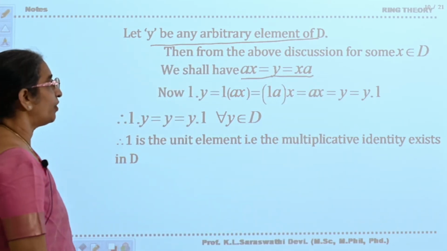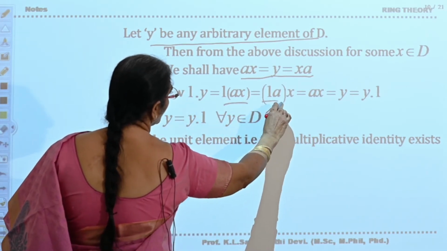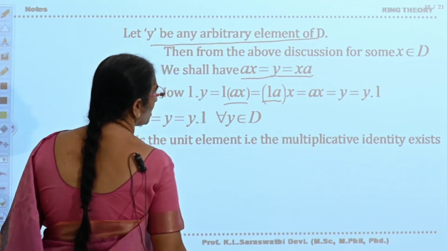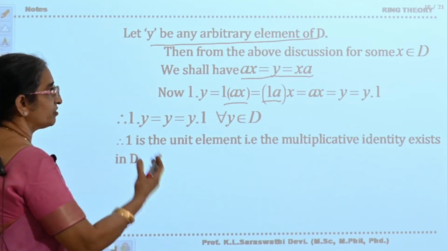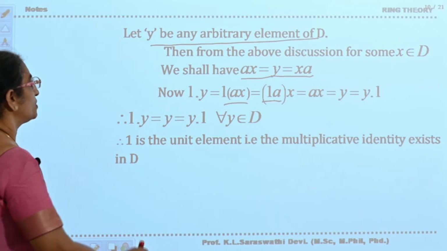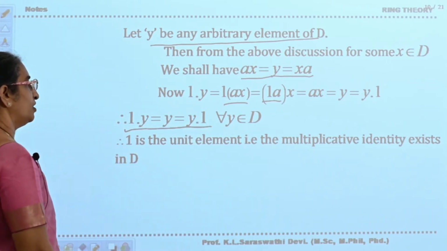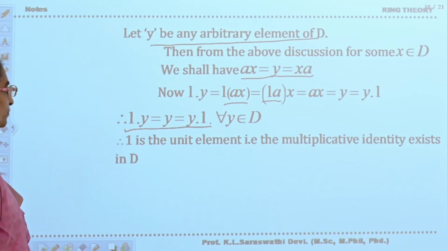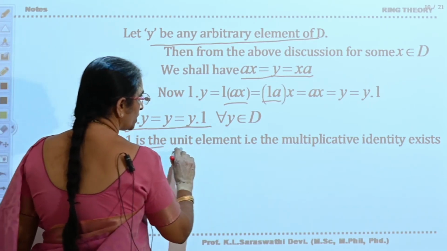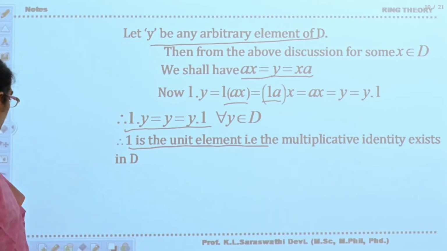But 1 into y you can write as 1 into ax, that is (1 into a) into x, which is equal to ax, since 1 into a is equal to a as previously shown, that is y. Similarly y into 1 is y. Therefore 1 into y is equal to y is equal to y into 1 for every y belongs to D. One is the unity element, that is, the multiplicative identity exists in D.